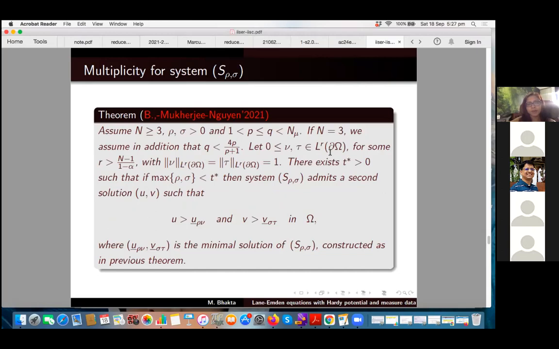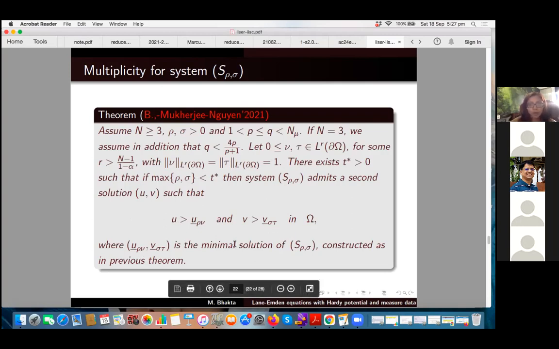If nu and tau are in L^r(Ω) for some r strictly greater than n over (1 minus alpha), then there exists T star greater than 0 such that if the maximum of rho and sigma is less than T star, then the system admits a second positive solution (u, v), such that u is strictly greater than the minimal first component ū_{ρν}, and v is strictly greater than v̄_{στ}.